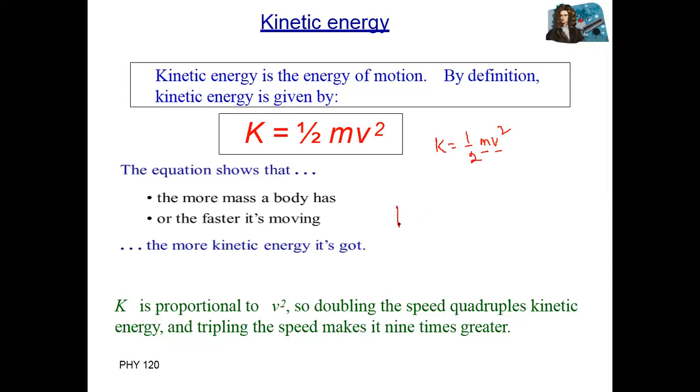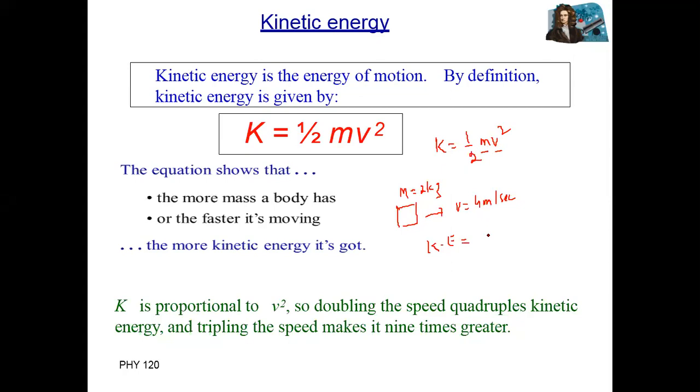For example, a body of mass, let's suppose, 2 kg, moving with a velocity of, let's suppose, 4 meter per second. What is the kinetic energy of this body?